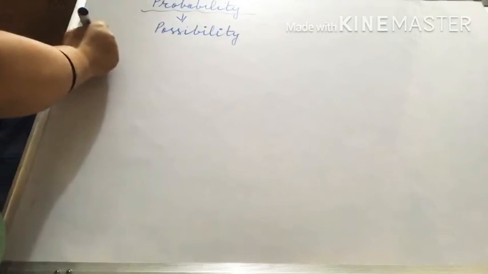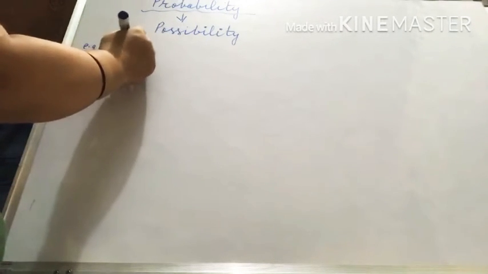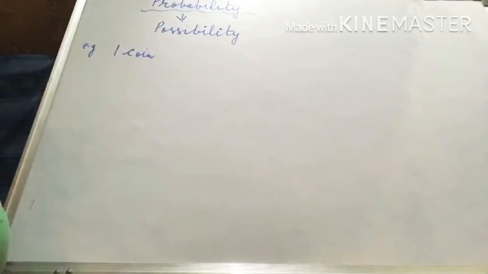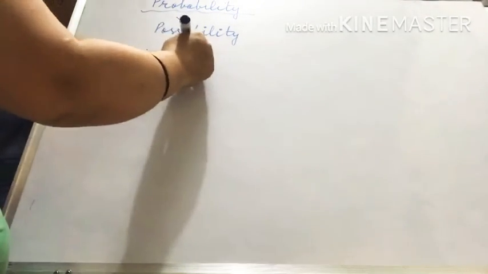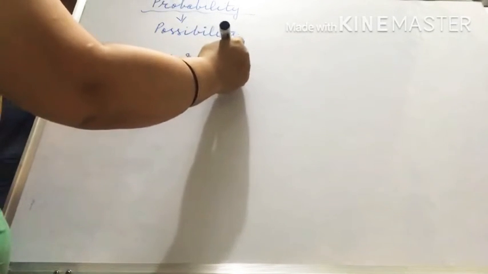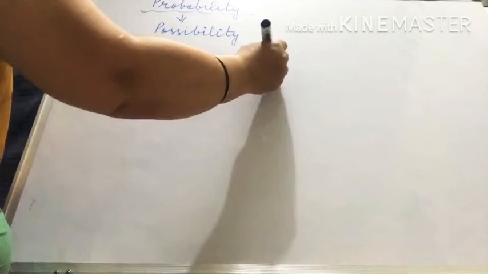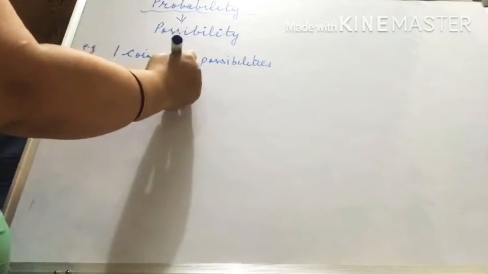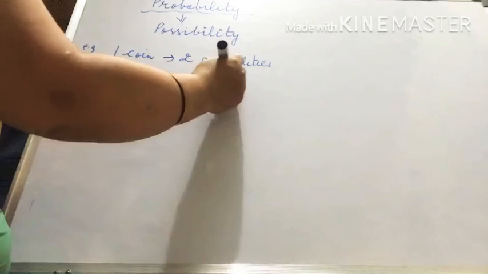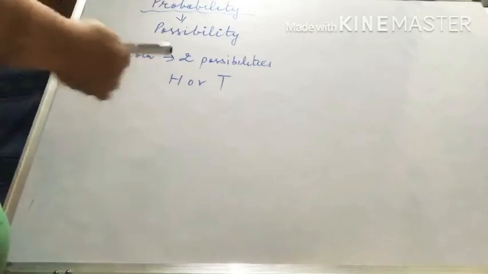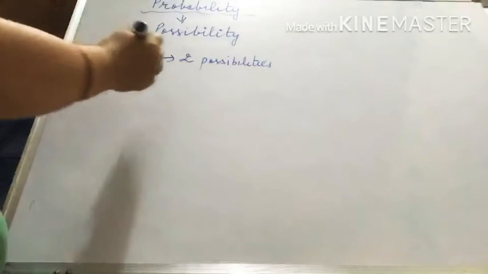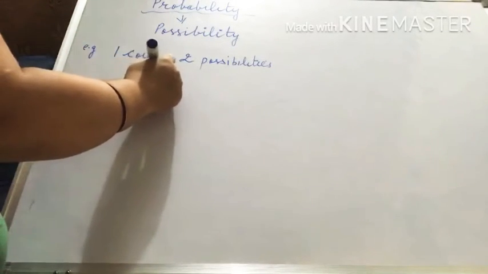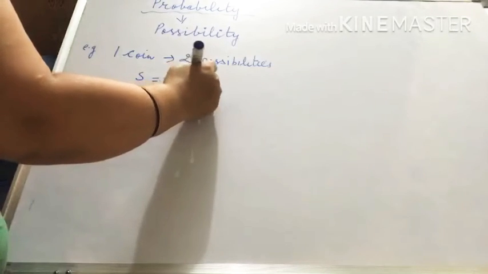Suppose if we throw one coin, then there are only two possibilities, right? What is that? Either head will come or tail will come. So we have two possibilities. If we toss a coin, either head will come or tail will come. So we can say total possibilities are two, and we denote it by sample space also, either H or T.